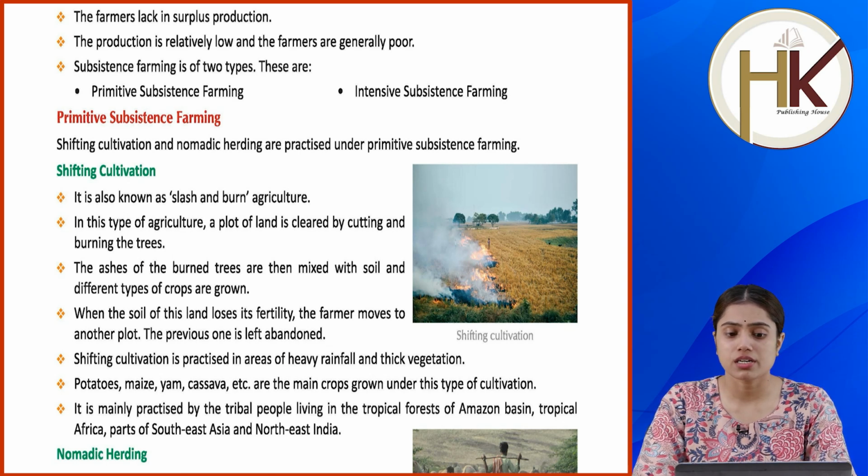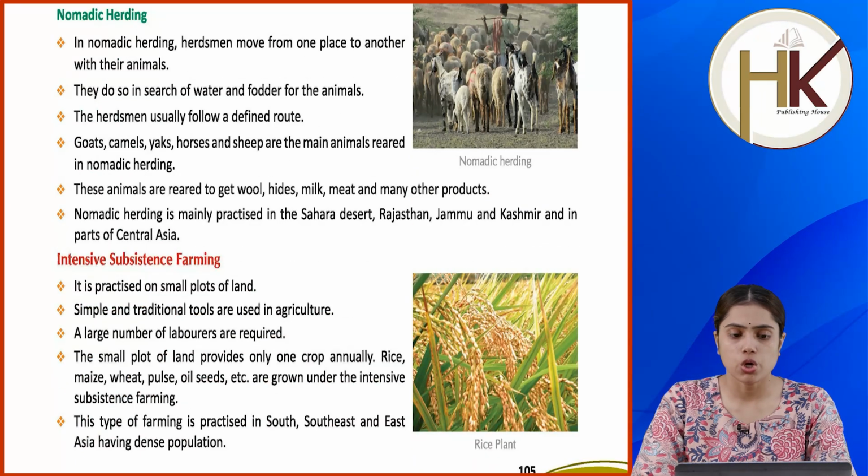Shifting cultivation is practiced in areas of heavy rainfall and thick vegetation. Potatoes, maize, yam, cassava, etc. are the main crops grown under this type of cultivation. It is mainly practiced by the tribal people living in the tropical forest of Amazon basin, tropical Africa, parts of Southeast Asia and Northeast India. Nomadic herding. In nomadic herding, herdsmen move from one place to another with their animals.